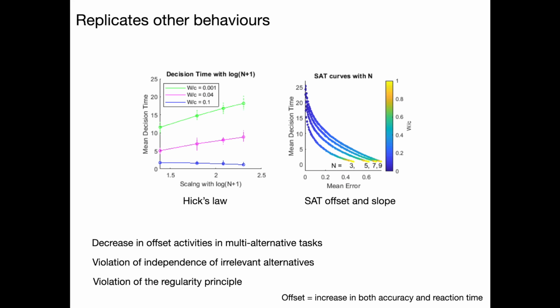Well, we found that this framework replicates other well-known decision behaviours. So purely as a result of using a normalised space, so using the posterior probabilities as our decision coordinates, we can replicate the violation of independence of irrelevant alternatives, the violation of the regularity principle. We find that our decision thresholds satisfy Hick's law, this first panel on the left, and that it satisfies speed accuracy, offset, and slope, shown there on the right, as number of choices increases.